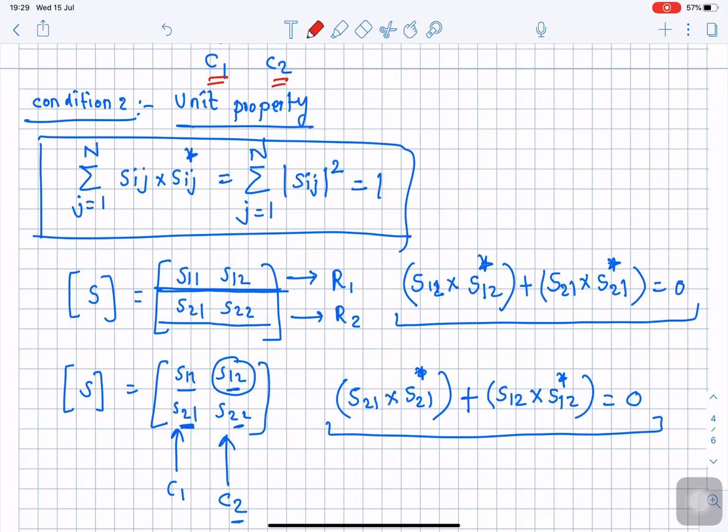Now let us briefly look at the second condition, or the second sub property of the unitary matrix. We call it the unit property of the unitary matrix. So the unitary matrix is a scattering matrix, please remember, which fulfills the unitary condition.